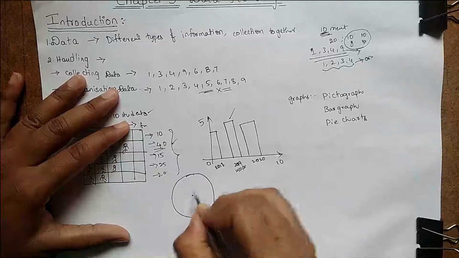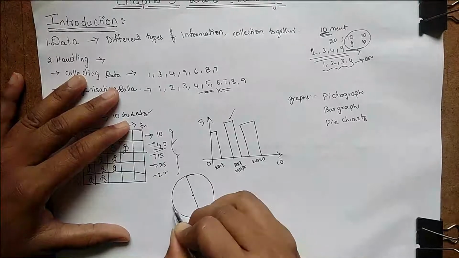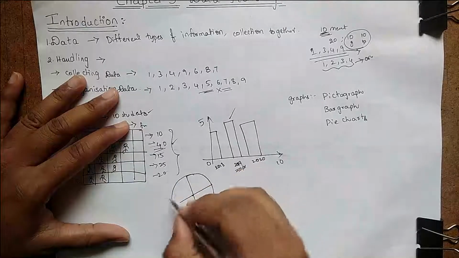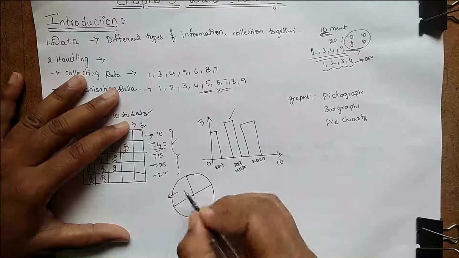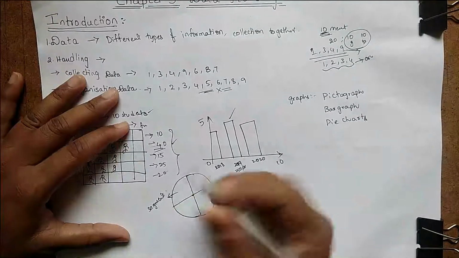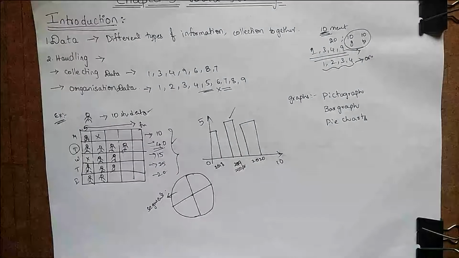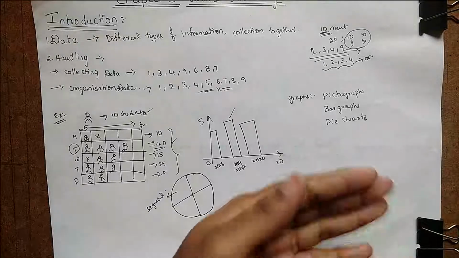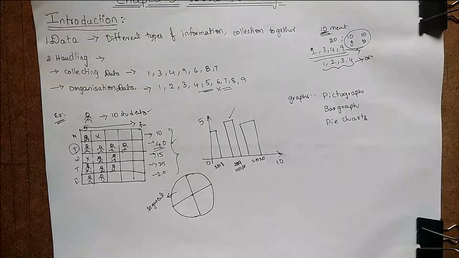Take a circle and divide it into parts to see how they are representing. If the highest is the given percentage, and you make segments like this, then we can find the data easily from the pie charts. This is the introduction about data handling through pictographs, bar graphs and pie charts, and how we are collecting and organizing data.